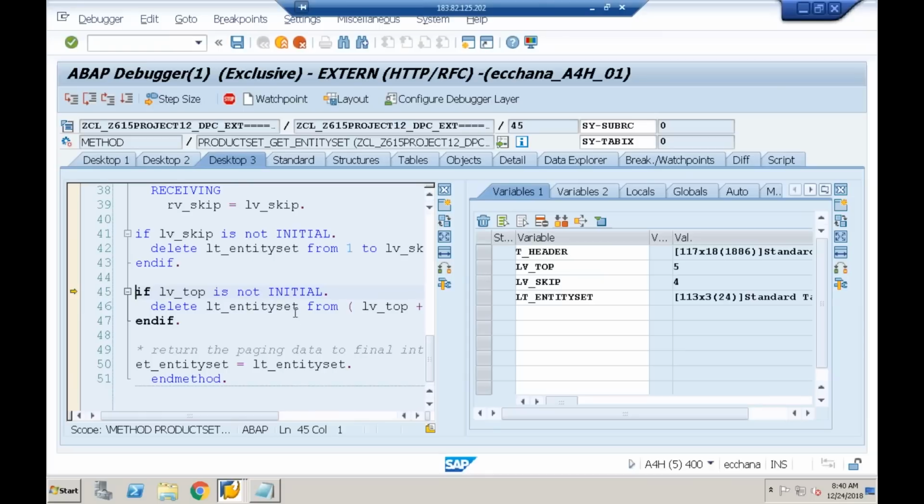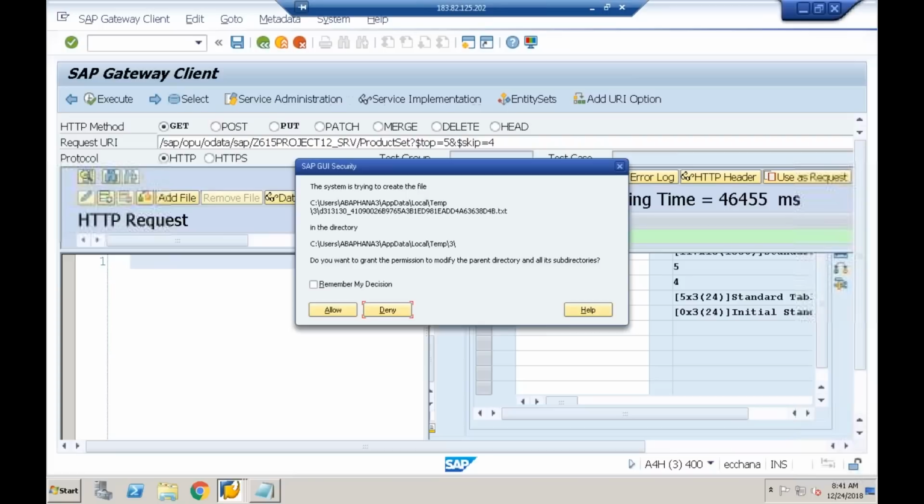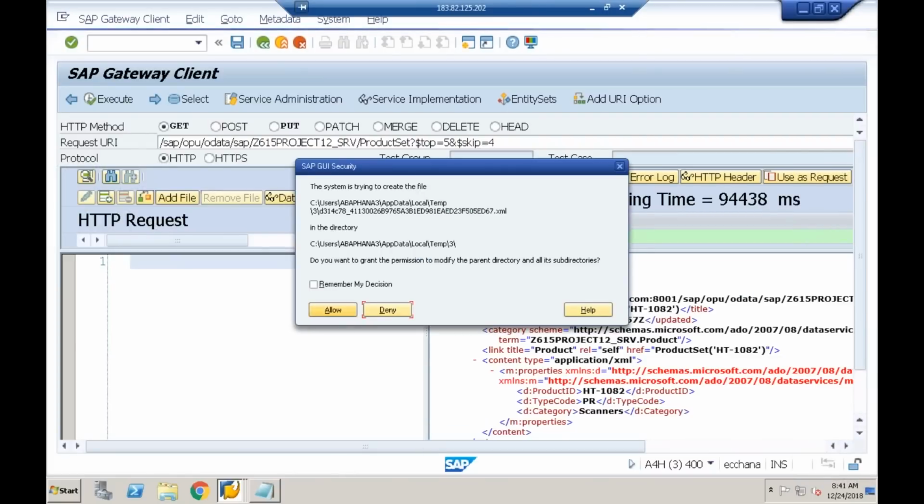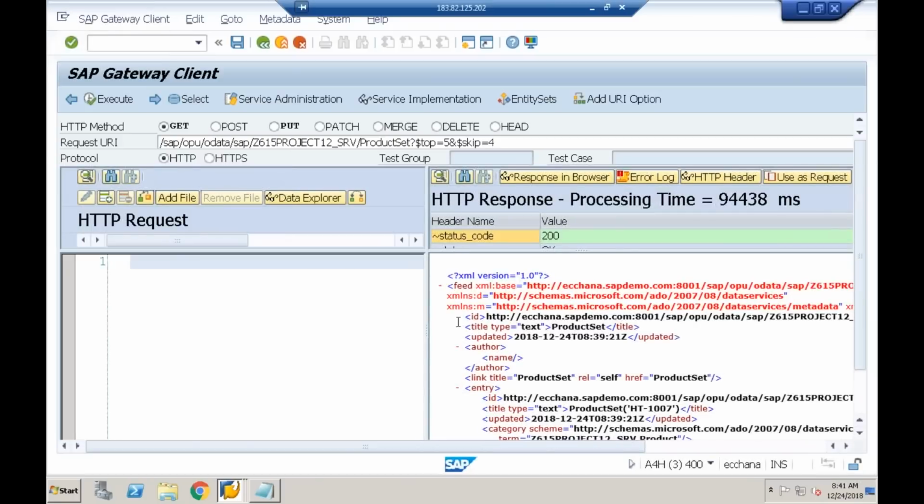Now, in that 113 entries, what I'm doing? I'm saying delete entity set from top plus 1. Top value is how much? 5. So 5 plus 1 is 6. So from the 6th entry onwards, from index 6 onwards, it will remove the rest of the data. Means it will keep the first 5 entries and delete from the 6th to the rest of the internal table. So when I press F6, how many entries I got at the last? 5 entries. I'm assigning it to the final internal table. So when I execute, yeah, you can see now, I'll get only the 5 entries.